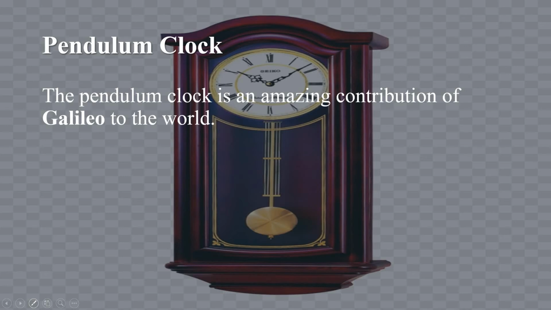And now let us understand about pendulum clock. Students, the pendulum clock is an amazing contribution of Galileo to the world. Students, did you know that in clocks and watches, time is measured by using some kind of action that is constantly repeated? Many have a small balance wheel which swings to and fro, and in quartz watches, the movement is controlled by vibrations of a quartz crystal. And a pendulum clock is controlled by a swinging pendulum. Thus, all clocks make use of some periodic motion.